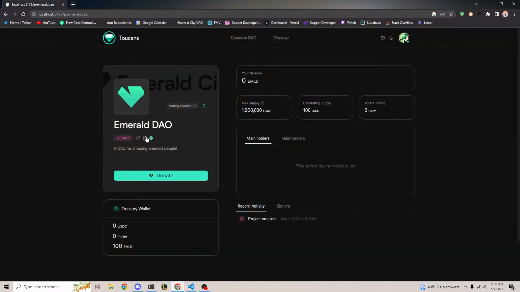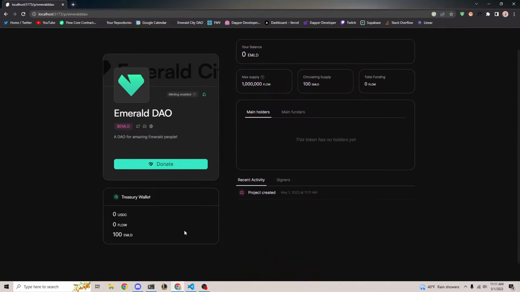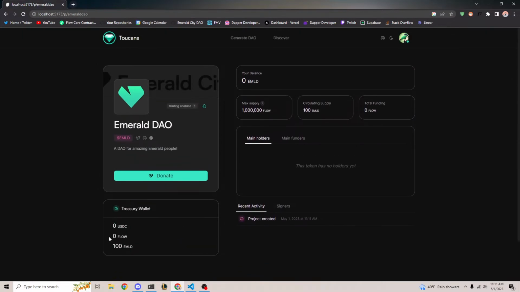It brings up the website, Discord, Twitter. So awesome. Now this shows you what the Treasury wallet currently holds. You'll see that it says there's 0 USDC, zero Flow, but there is 100 Emerald, and that's because, remember, as our initial supply, we selected 100 for Emerald. So boom, that's already in the Treasury. You can see that I have 0 Emerald. The max supply is a million. The circulating supply is basically just the amount of Emerald that exists, and there's 100 because we minted it to the treasury.